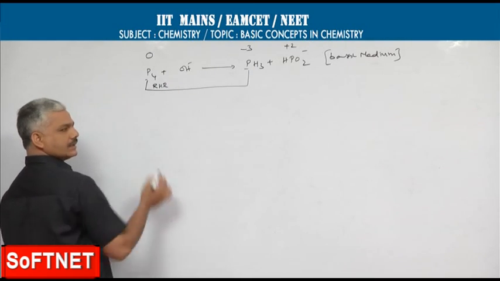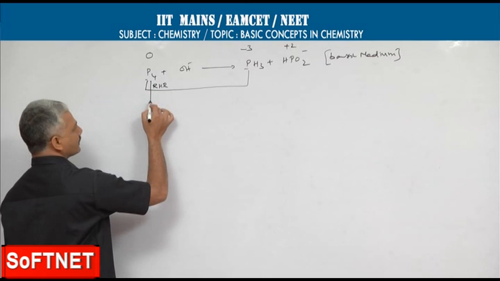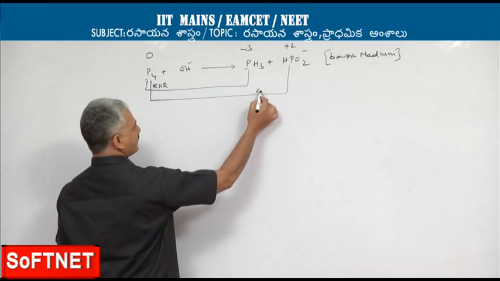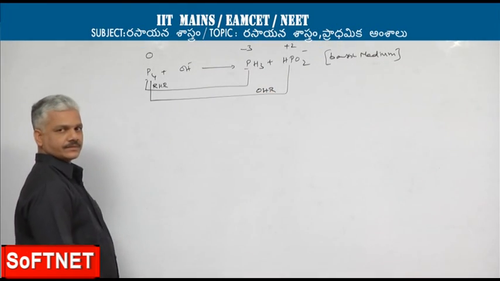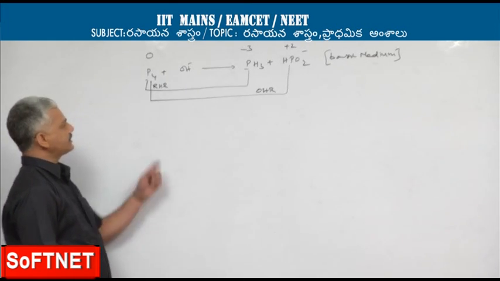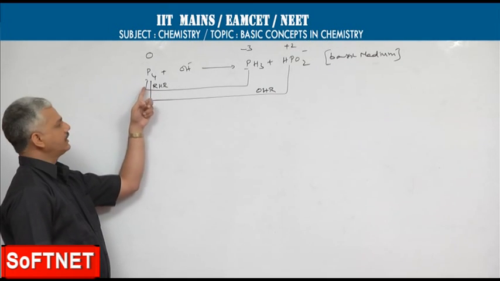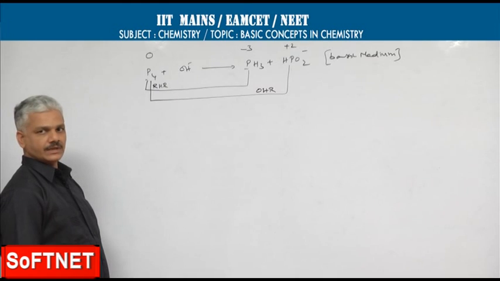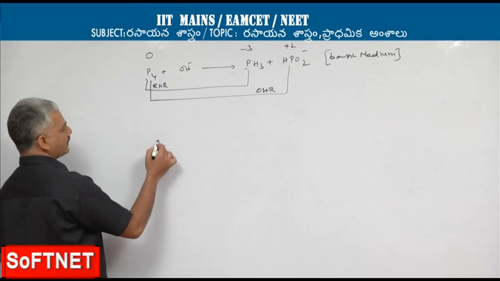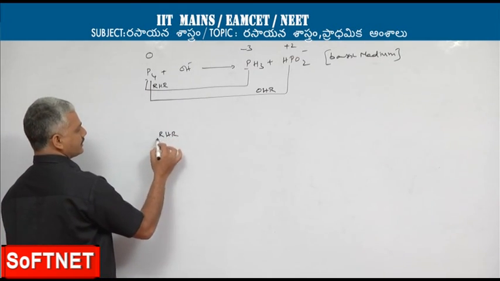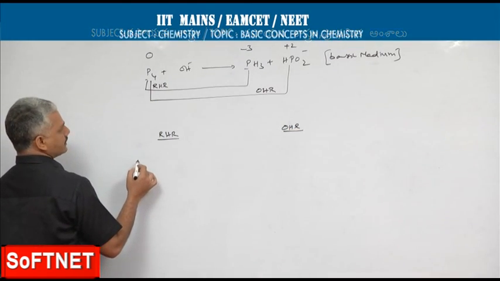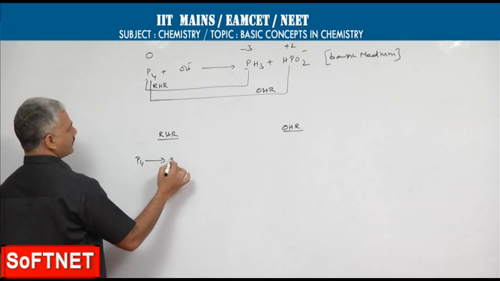which can be taken as a reduction half reaction. For the same phosphorus, there is an increase in oxidation state, which can be taken as the oxidation half reaction. Such types of reactions are known as disproportionation reactions because the same substance on the reactant side is undergoing both reduction as well as oxidation. Now, divide the given equation into two half reactions, namely the reduction half reaction and the oxidation half reaction. The reduction half reaction is P4 gives PH3.